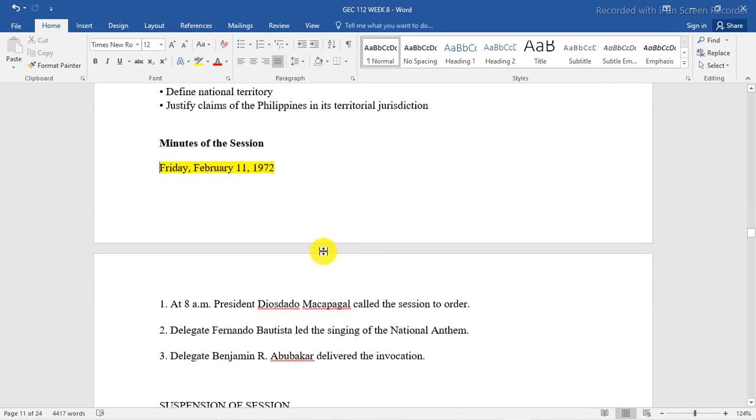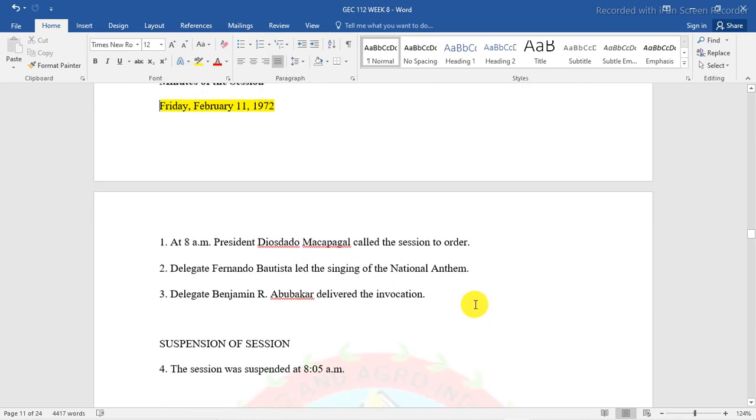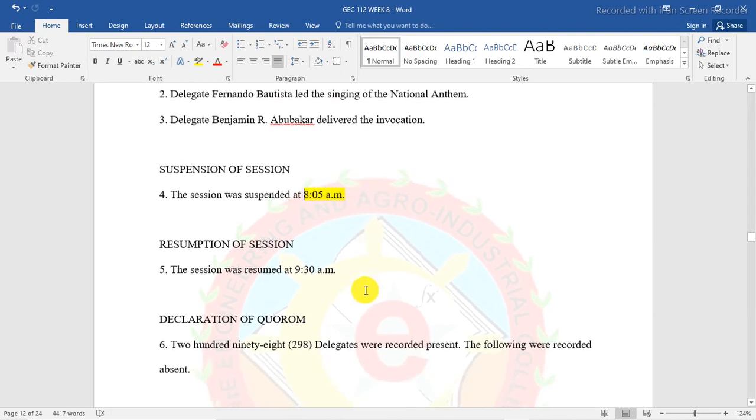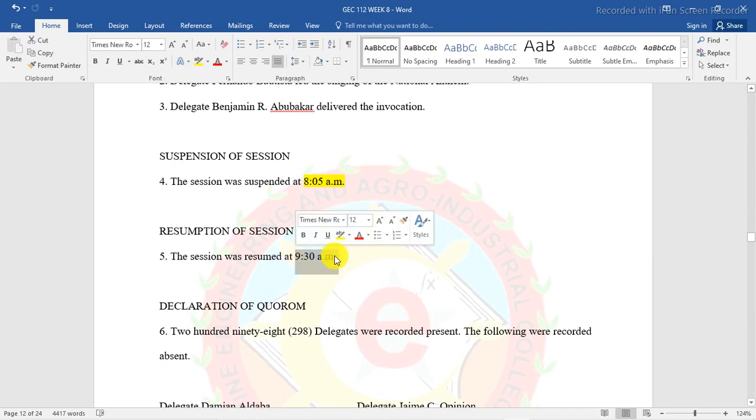At 8 a.m., President Diosdado Macapagal called the session to order. Delegate Fernando Bautista led the singing of the national anthem. Siya yung nag-lead. Delegate Benjamin E. Abubakar delivered the invocation. Suspension of session. Suspend siya. The session was suspended at, take note, 8 a.m. So, resumption of session. Nag-resume siya 9:30 a.m.